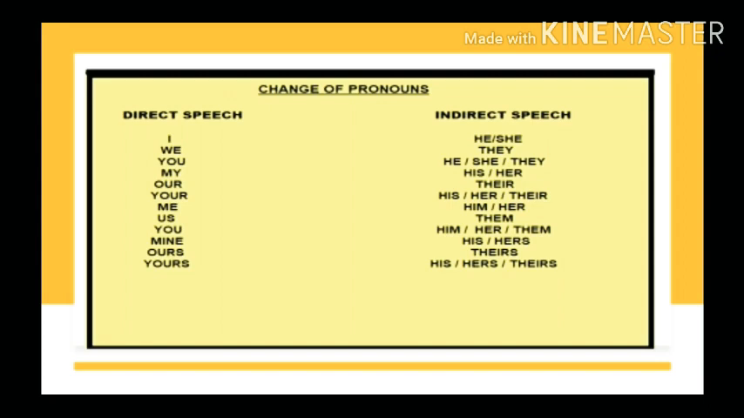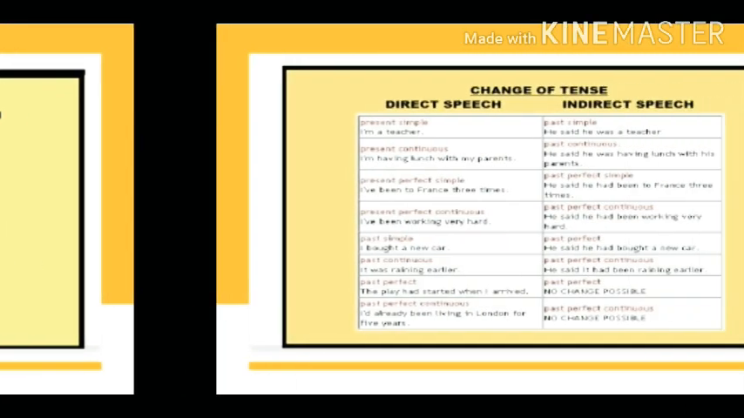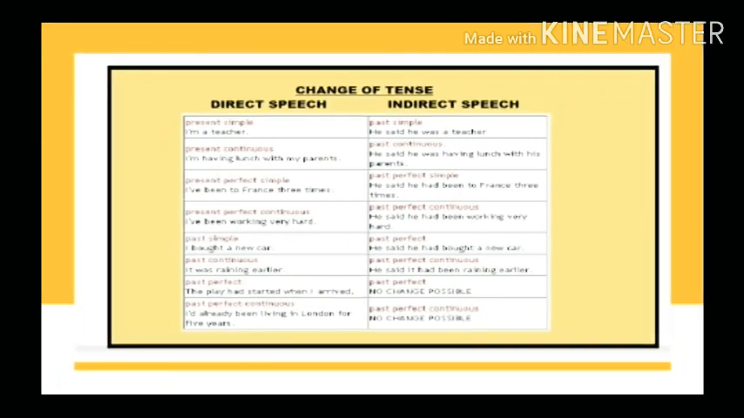This next list shows you the changes of pronouns. In the examples explained previously in this video, I have shown you how to change the pronouns. This list will give you a comprehensive idea about those pronouns as well. Now, this is the list of changes to be made in tenses of verbs when you are changing a sentence from direct to indirect speech and the other way round.